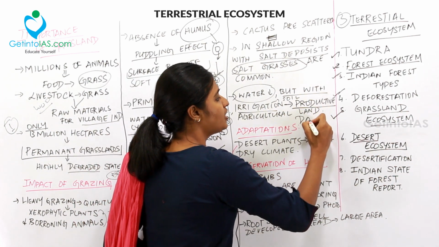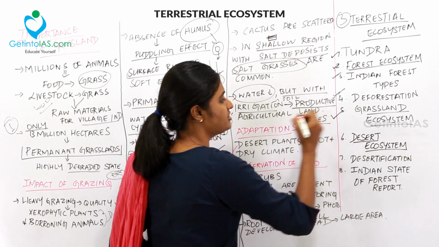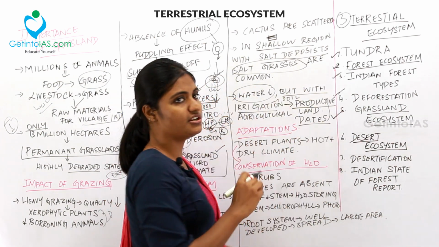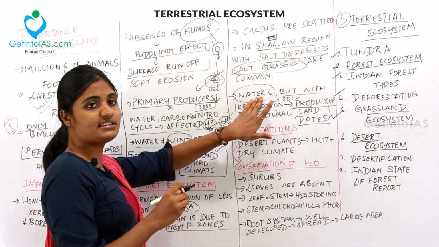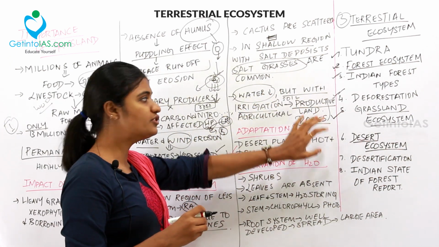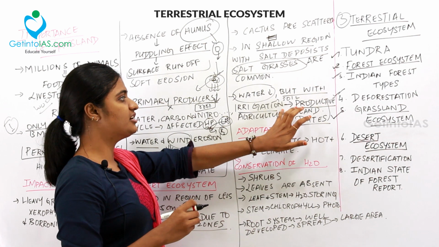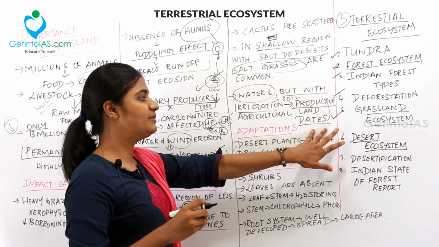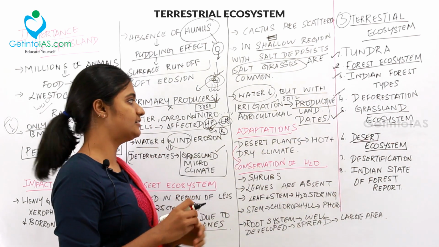So dates and such are grown inside the desert ecosystem, I mean inside the desert with the help of irrigation. So if the water is very little in a desert but the soil is good, you can provide irrigation to make the land into agricultural land. For example, dates are grown in the desert.